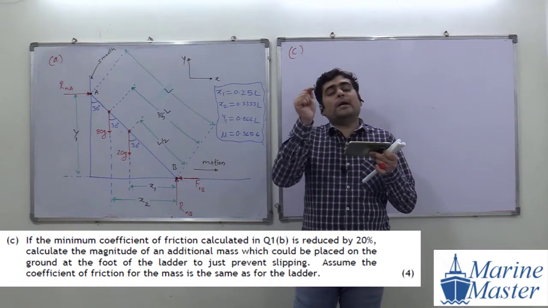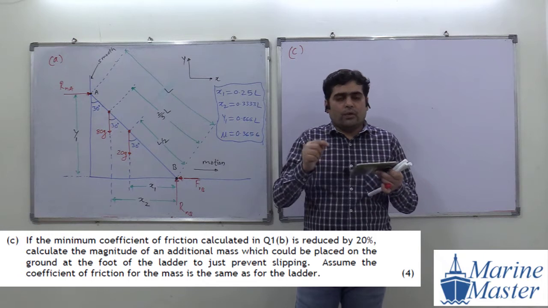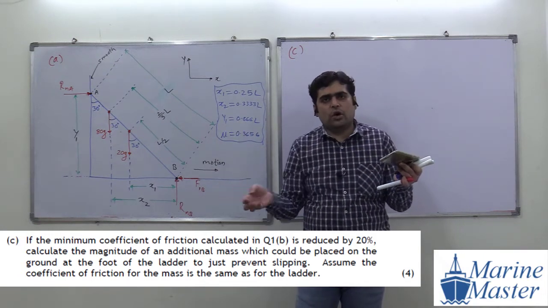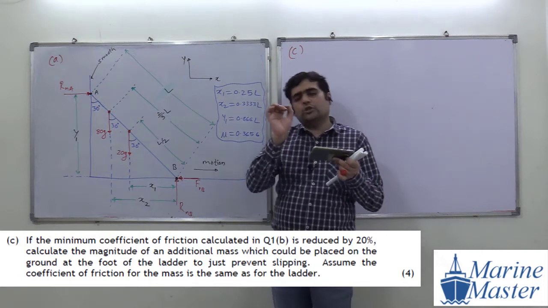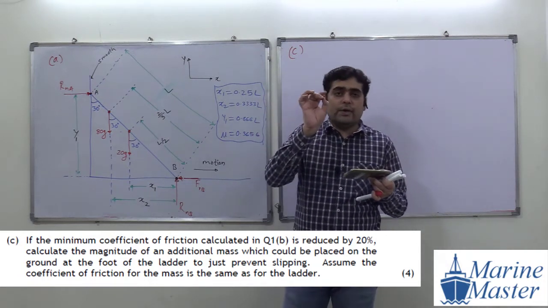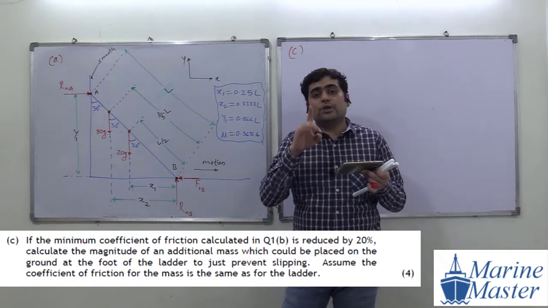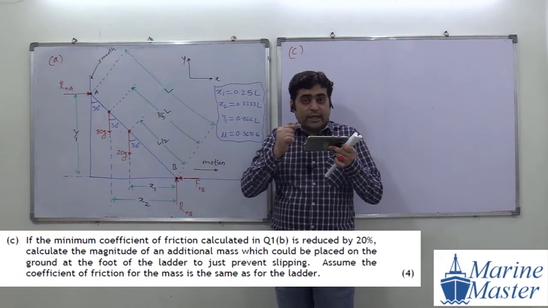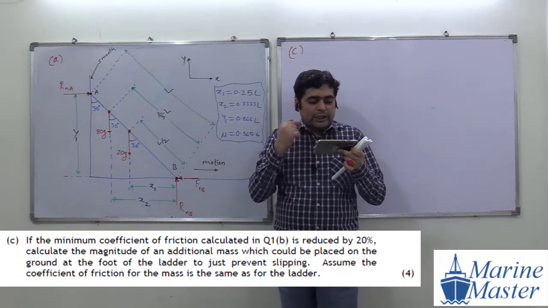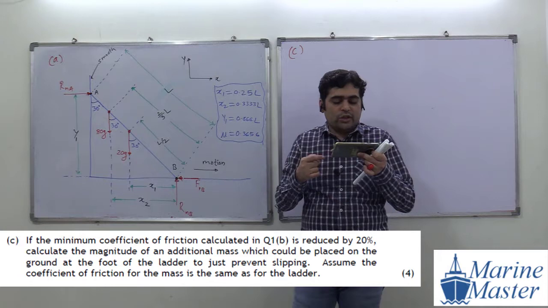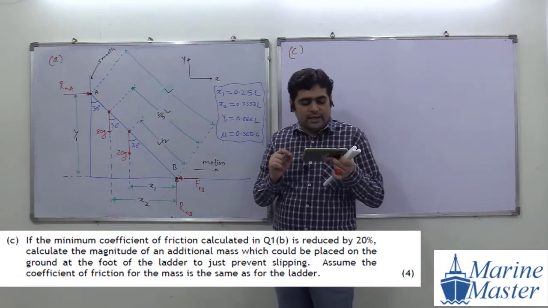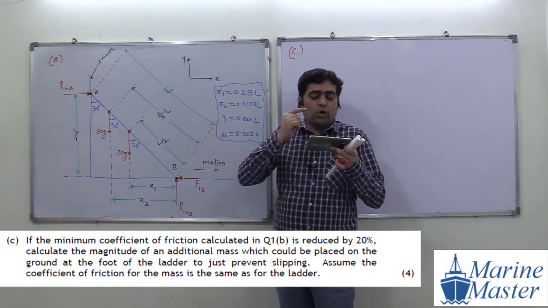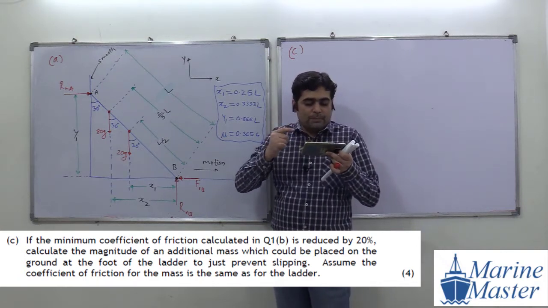Is reduced by 20%. Means there may be something that happens on that horizontal ground. So coefficient of friction is reduced by what? 20%. Is reduced by 20% coefficient of friction. Calculate the additional mass. See the point here. Calculate the magnitude of additional mass which could be placed on the ground. What they are saying? Additional mass. What are they asking us?